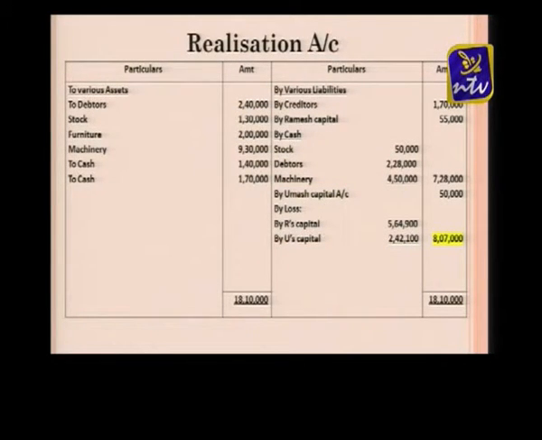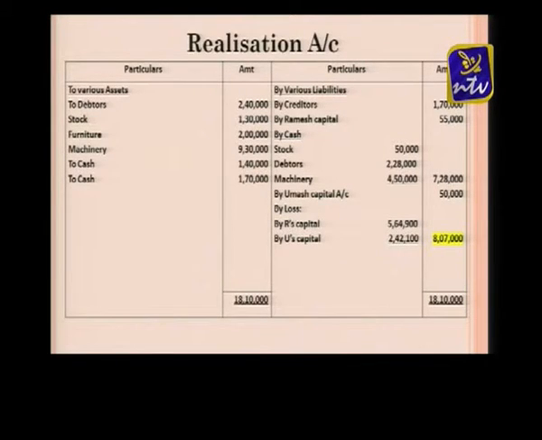Now I am going to prepare this account, all of you listen. First, we are going to make the realization account. All assets we are transferring to the realization account. That is the first procedure. So all of you read this question once again. You can look at the monitor. Check it, and on the basis of that, pass the entries yourselves. Then I will clear your doubts.